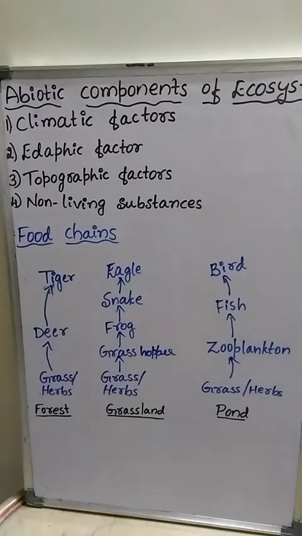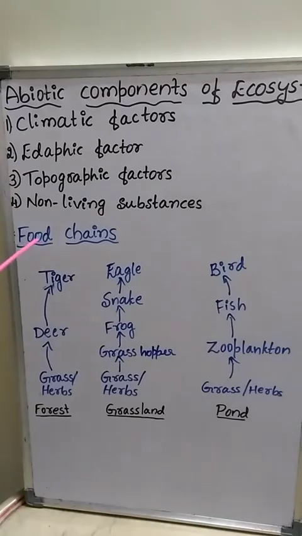The population of carnivores always depends upon the size of the herbivore population. Any imbalance in the ratio of producers, herbivores or carnivores is harmful to the ecosystem.